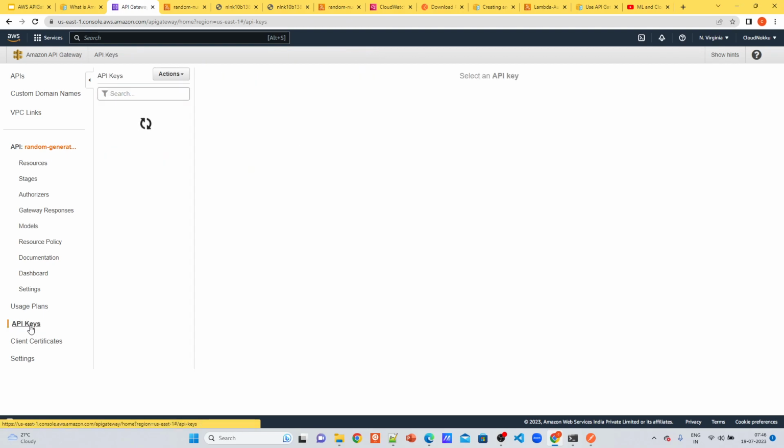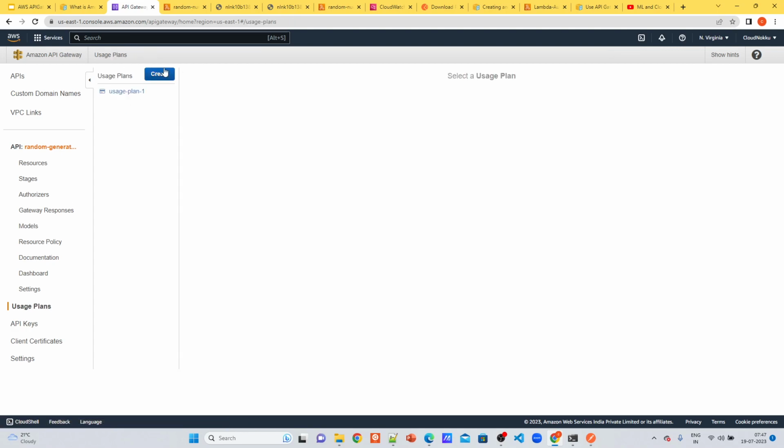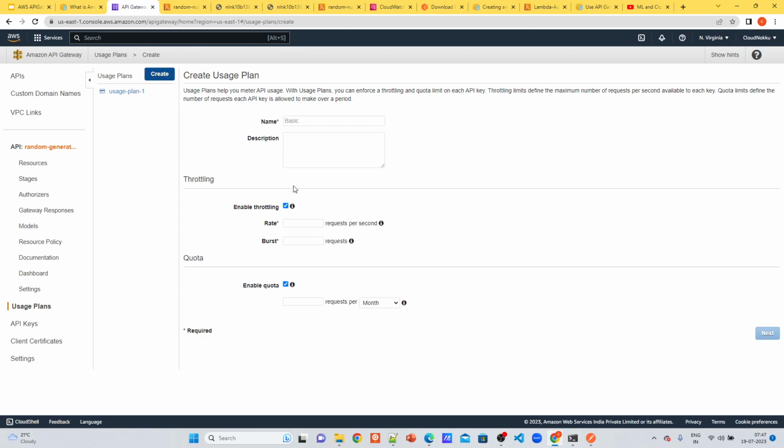So you need to create an API key, a sample API key. I have created an API key which is shown here. You can show the value also, and you attach it to a usage plan. You create a usage plan, and it will require a few things.